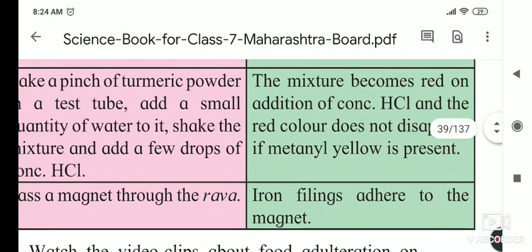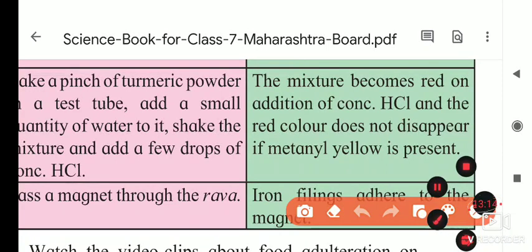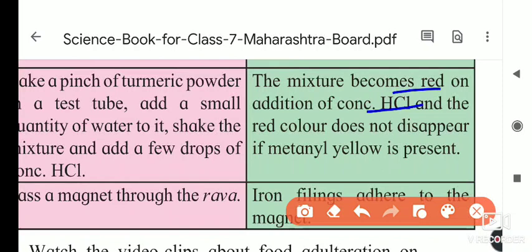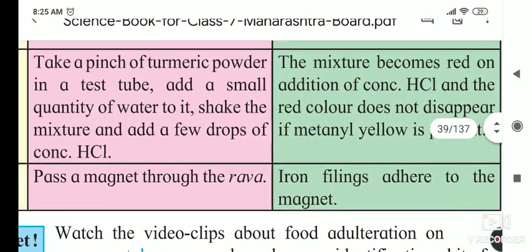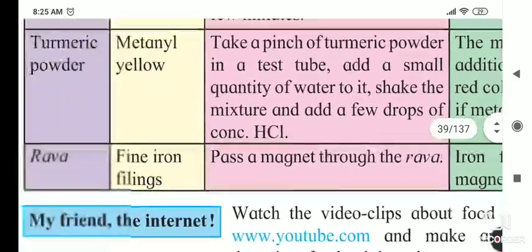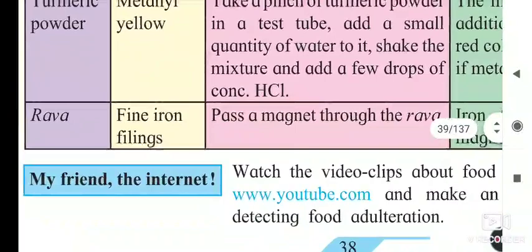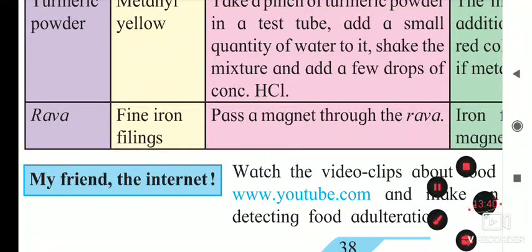So the mixture becomes red on addition of concentrated hydrochloric acid. When we add acid to turmeric powder and it turns red, and the red color does not disappear, then the turmeric powder is adulterated by methanol yellow.